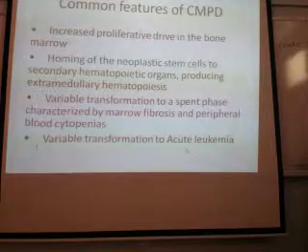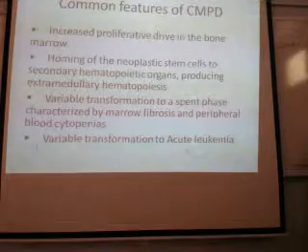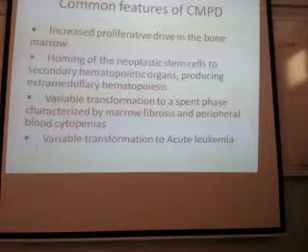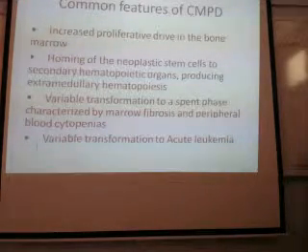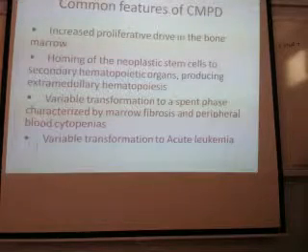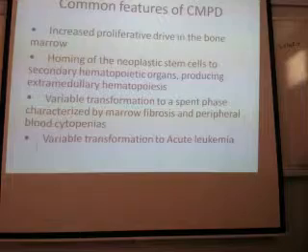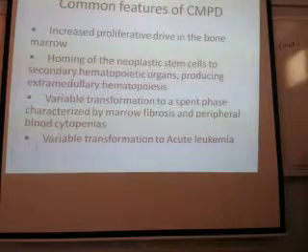Variable transformation into acute leukemia. This we will discuss while discussing chronic myeloid leukemia. What do you mean by variable transformation? Sometimes, I told you the cells are proliferating, but sometimes the blast proliferates. In which condition will the blast proliferate, acute or chronic? Acute.